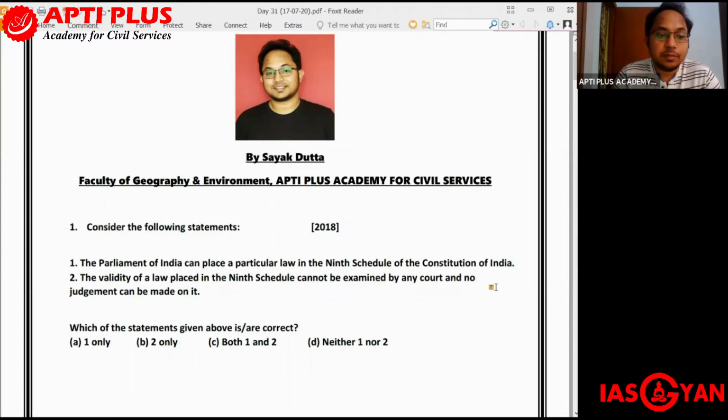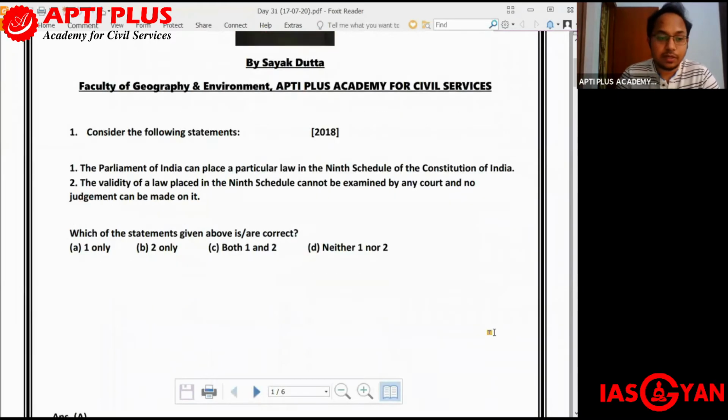So the first statement is saying that the Parliament of India can place a particular law in the ninth schedule of the Constitution of India. And the second statement is saying that the validity of a law placed in the ninth schedule cannot be examined by any court and no judgment can be made on it. So these are the two statements which have been given and you have to find out the correct statement. So let us look at the explanation part for this.